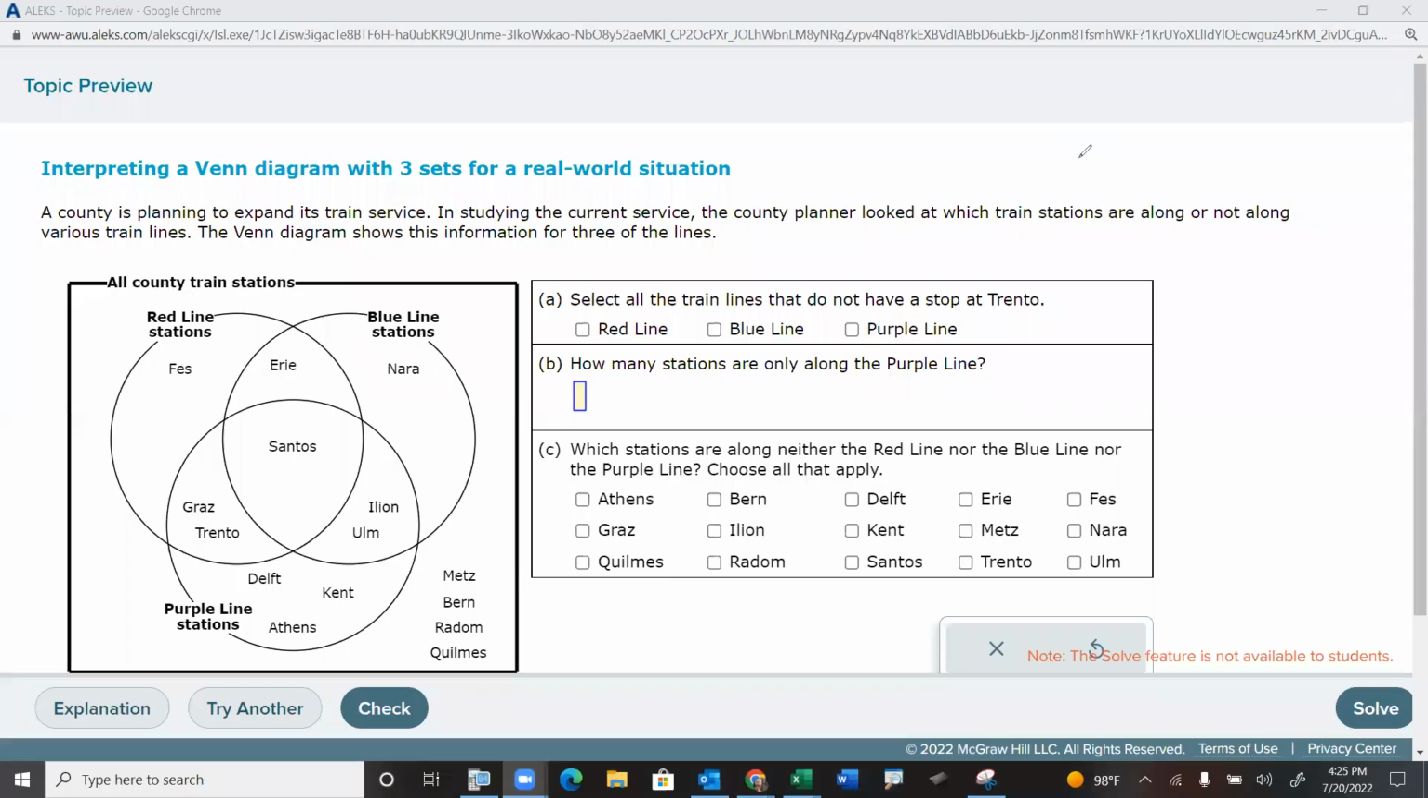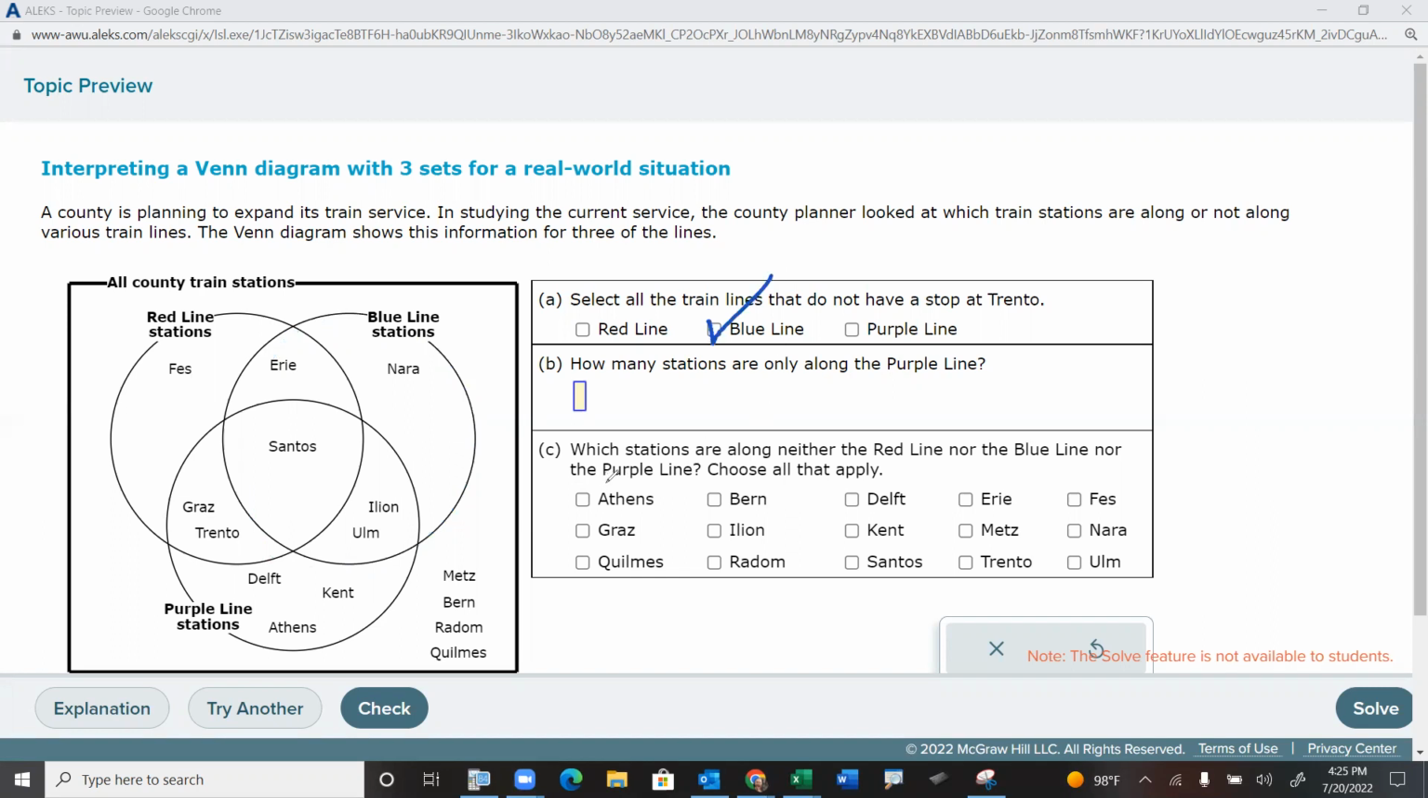Okay, so here's a new one. It's definitely similar, but it's not quite the same thing. It's the same thing, except now we've got 3 sets. That's really the only difference. Okay, so select all the train lines that do not stop at Trento. Well, Trento is right there. Trento is inside the red line, so red line stops there. So does purple line. But blue line, it's not inside the blue line circle. Therefore, blue line does not stop there.